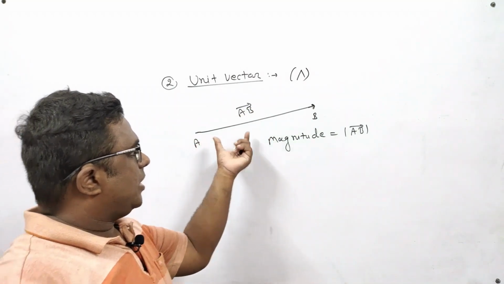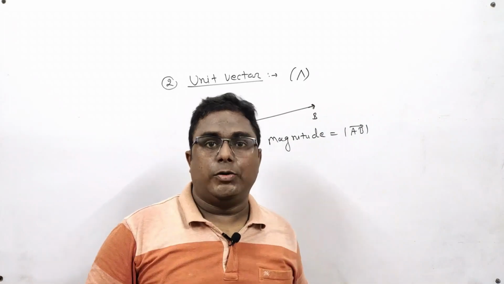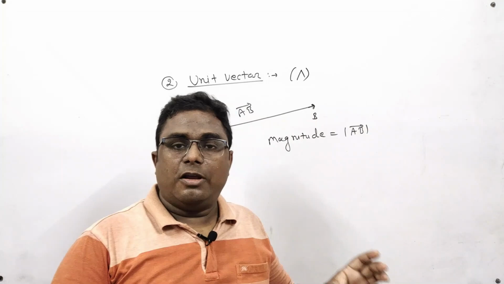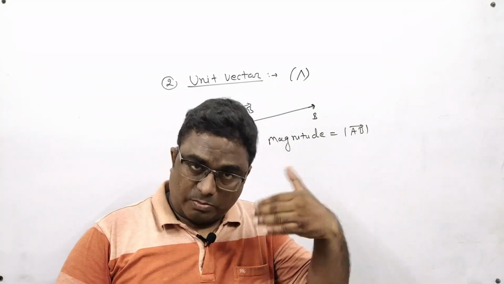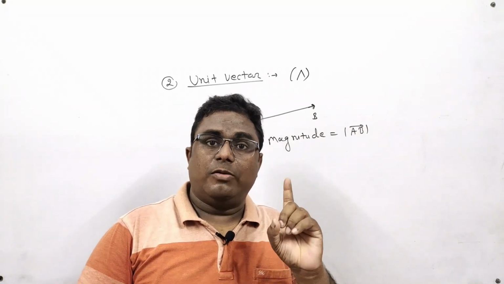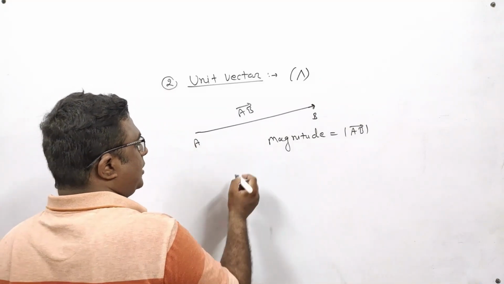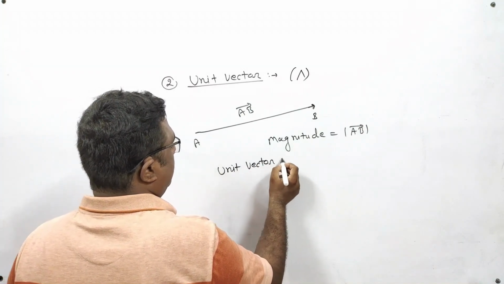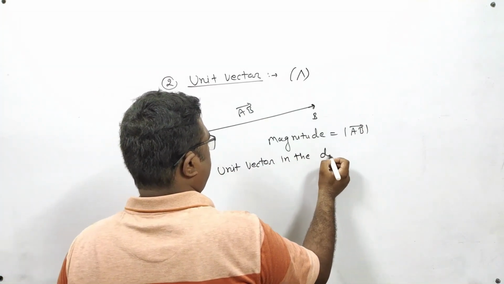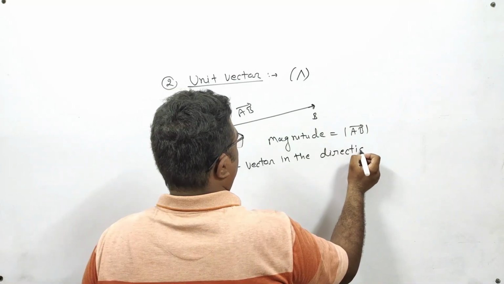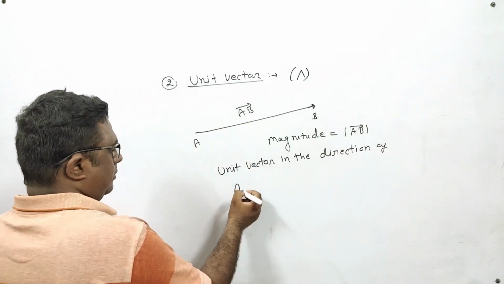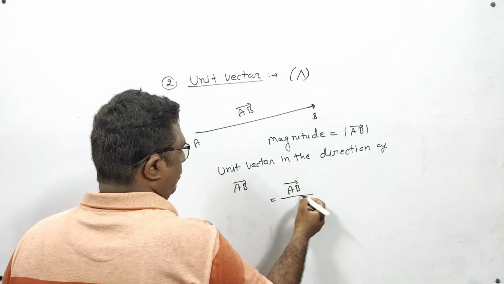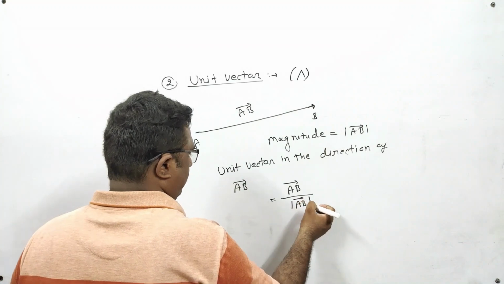Now if I divide this vector by its own magnitude, then what will happen? Its magnitude will become only 1. If you divide the whole vector by its magnitude, then the magnitude of the vector will become 1. In that case, you will get the unit vector in the direction of AB vector, and that will be equal to AB vector upon magnitude of AB vector.